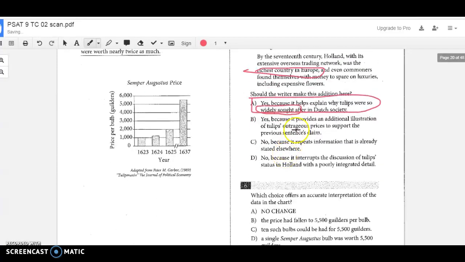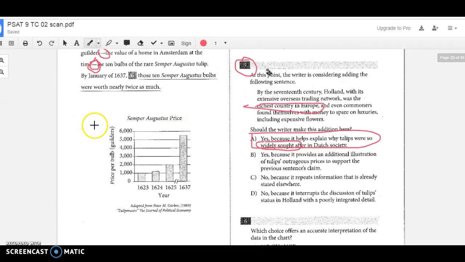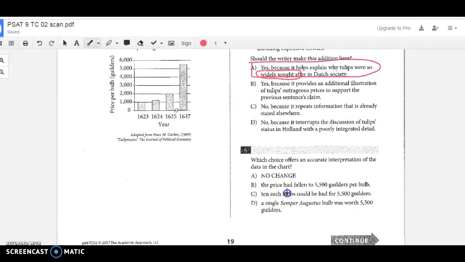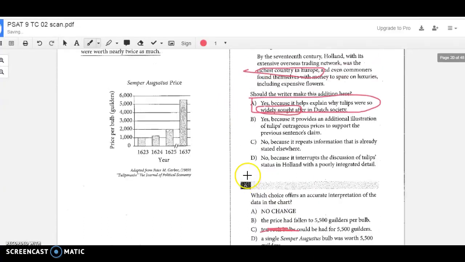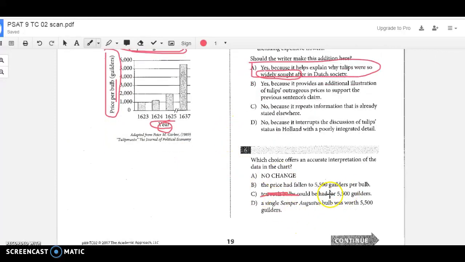Okay, so right there, if it makes sense, just pick it. You don't even have to read the other ones. Now, this graph, these are super easy, but you can't get tricked. They mention something about 10 bulbs over here, and then they have 10 bulbs here. That's to try to trick you guys. When you're paying attention to a graph, you have to pay attention to what it actually says on the chart: the title, and then the Y and X axis. So these are the years. This is the price per one bulb, okay, not per 10. So this 10 makes no sense here.